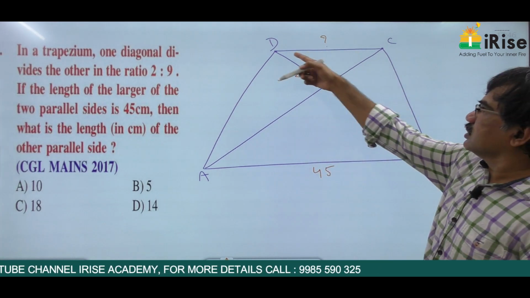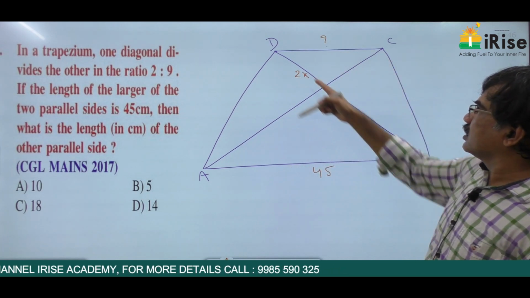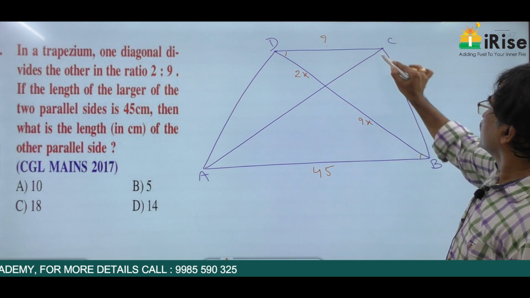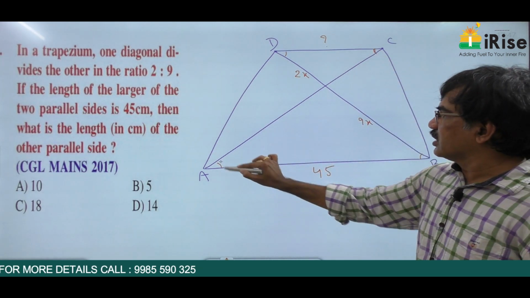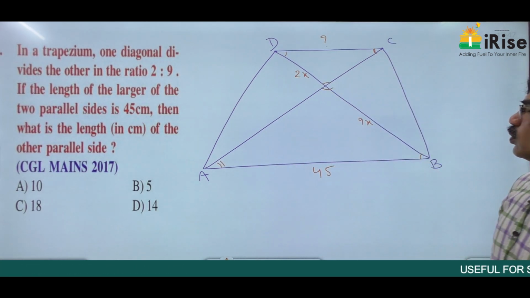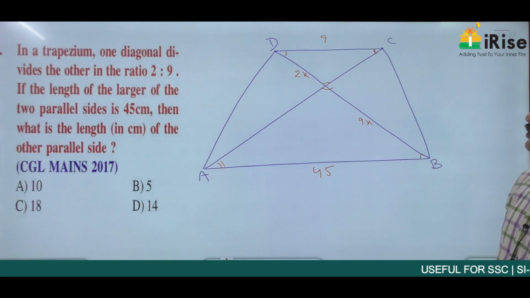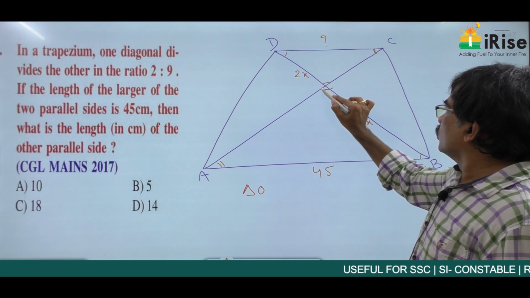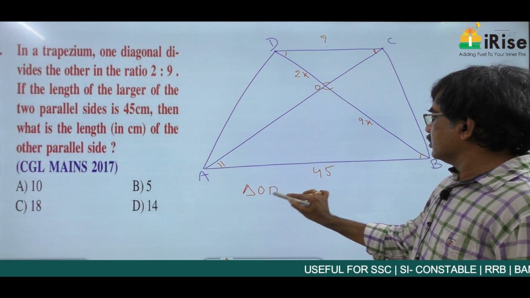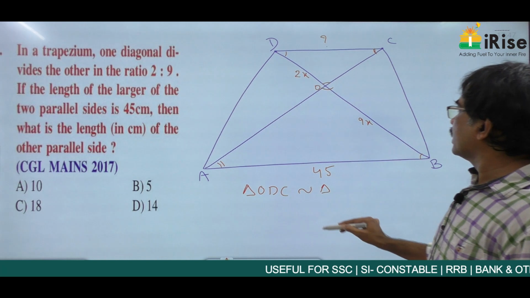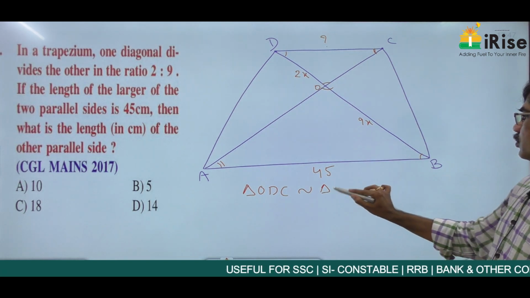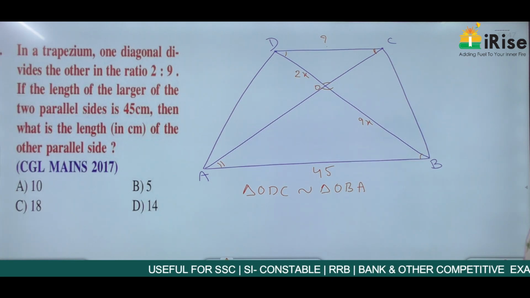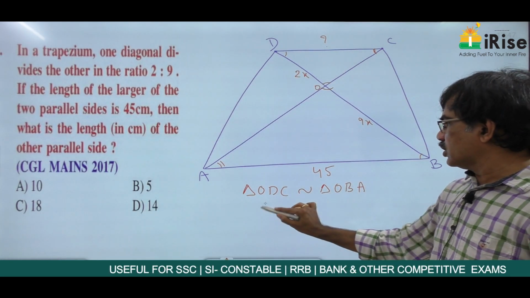See here, this is a trapezium, these two are parallel sides, then this is a transversal, this angle is same as this angle, and this angle is same as this angle, and vertically opposite angles are equal. So therefore, if this is O, triangle ODC is similar to triangle OBA. If triangles are similar, then corresponding sides are proportional.